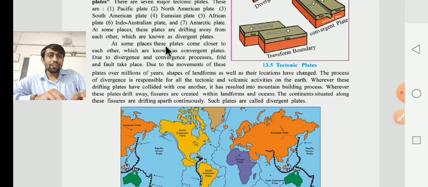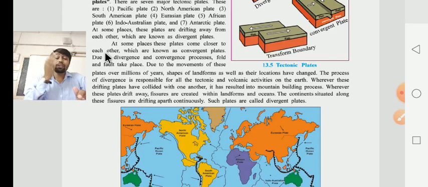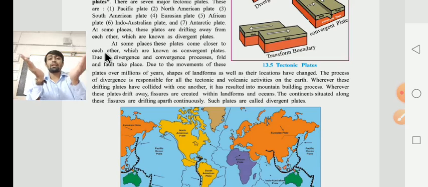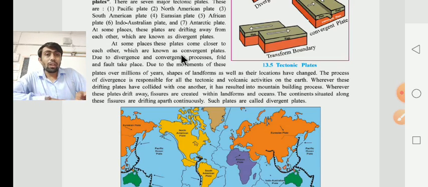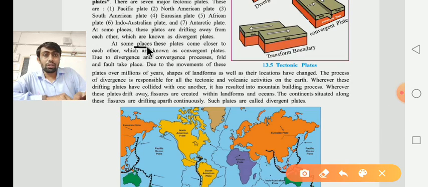At some places, these plates come closer to each other. Dear children, what happens then? At some places these plates come nearer to each other, which is known as a convergent plate.